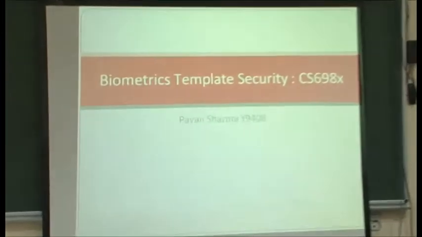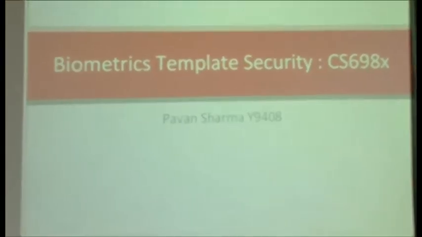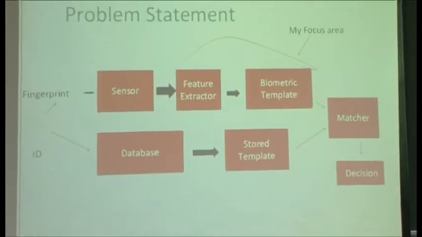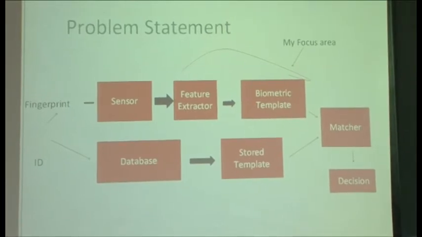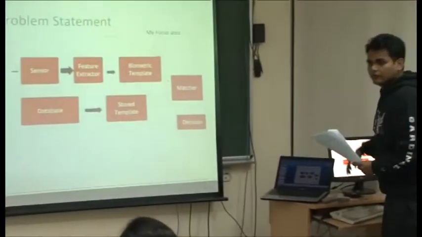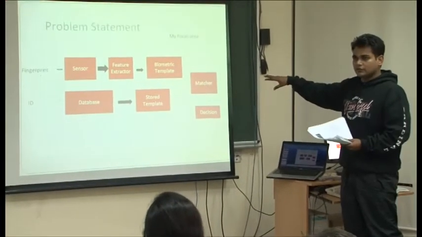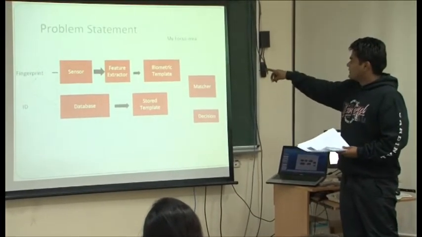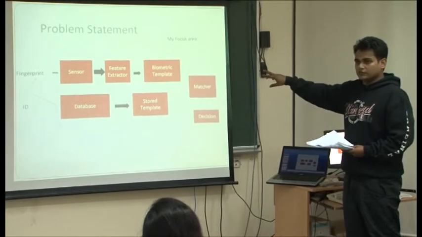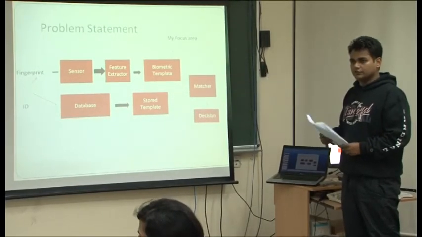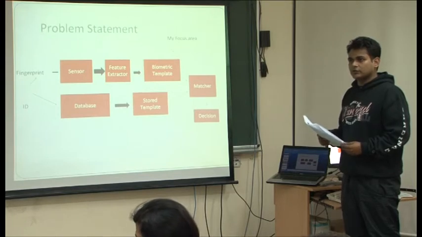I'm doing a project on biometric template security, basically in the areas of template and feature extraction. In a biometric system, I'm working on this to process it.